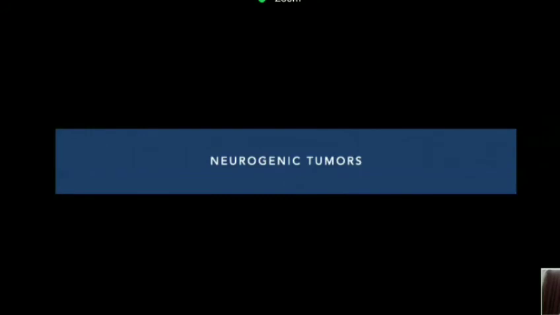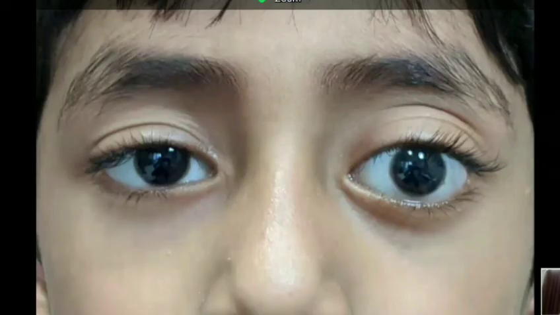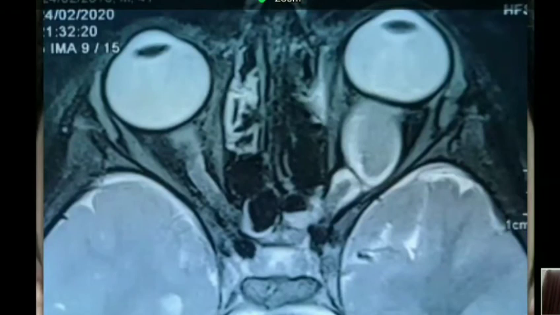The next common benign orbital tumor I would like to come to is neurogenic tumors. Now, this 4-year-old child presented with an axial proptosis of the left eye associated with diminution of vision and an RAPD. When an MRI was done, it showed a spindle-shaped fusiform kind of a mass, which is actually arising from the optic nerve. You can see that the optic nerve substance itself here seems to be thickened. The sheath is obviously thickened, but the substance of the optic nerve is involved. So this, no doubt, here is an optic nerve glioma.